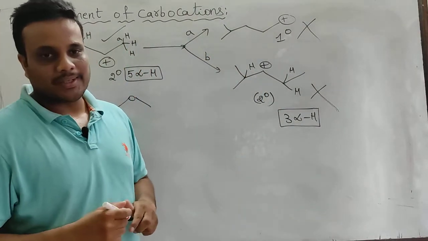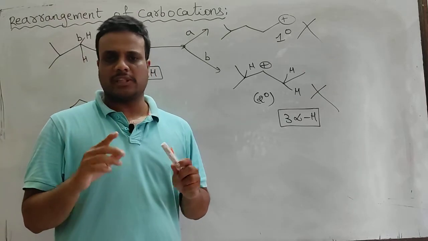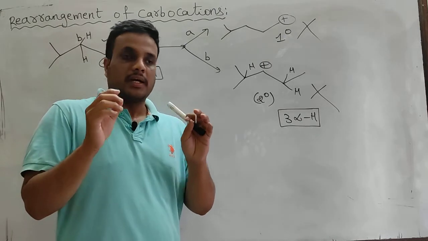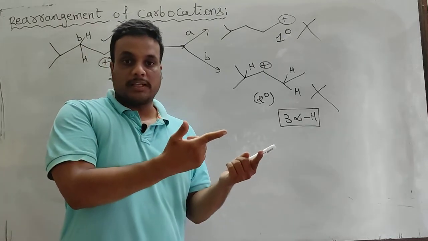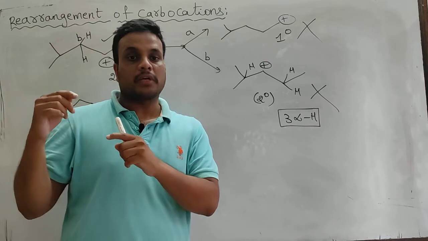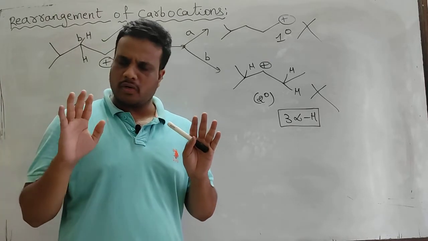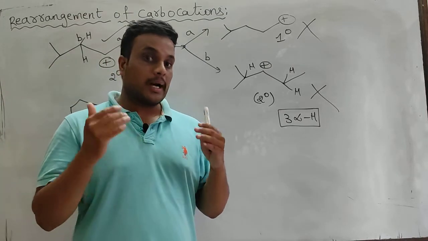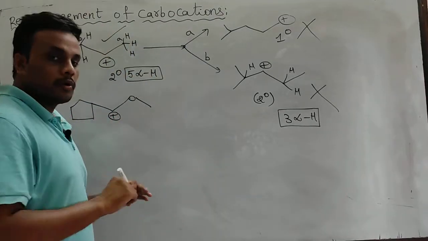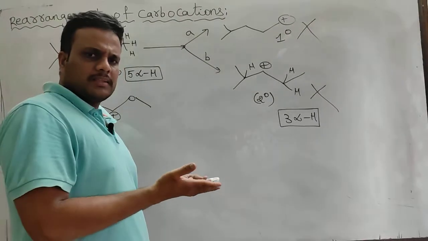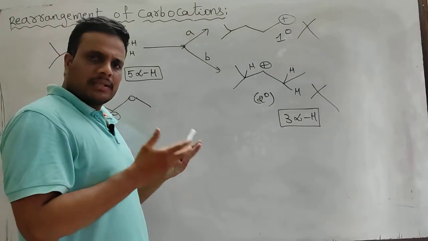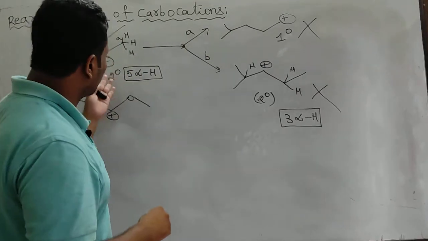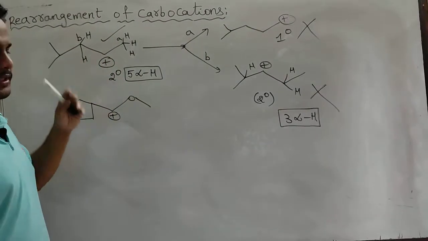Okay, so this is totally based on your skill, because you cannot memorize many examples. You cannot memorize in which carbocation rearrangement is possible, in which carbocation rearrangement is not possible. No teachers tell you to memorize like that. But what I am telling is, when you are given a carbocation, you do all possible rearrangements, then you find the most stable one. Okay, sometimes the initial carbocation may be the most stable, like this one.